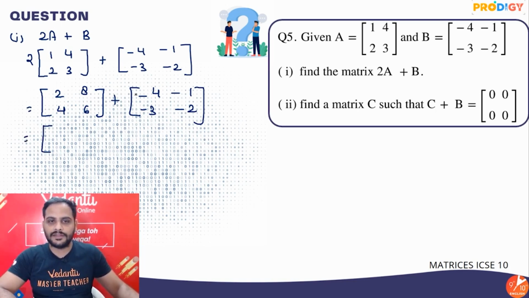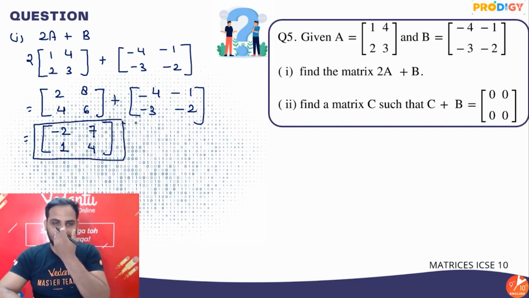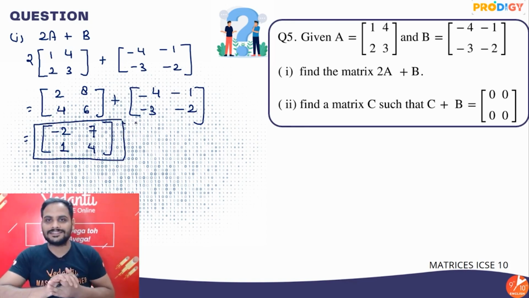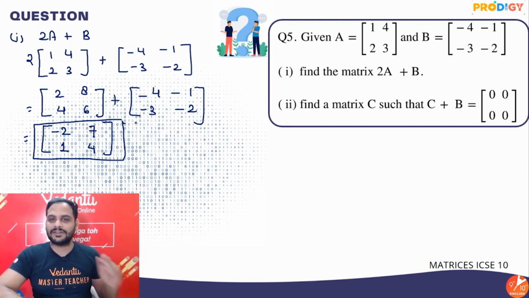2 plus minus 4 is minus 2. 8 plus minus 1 is 7. 4 plus minus 3 is 1. 6 plus minus 2 is 4. So this is our final answer. Minus 2, 7, 1 and 4.